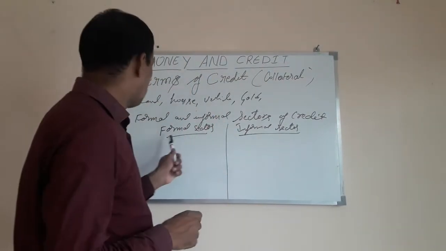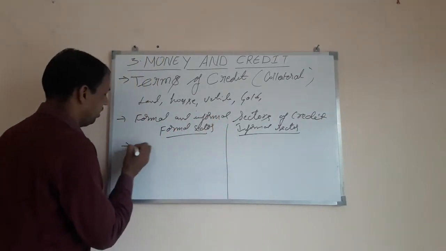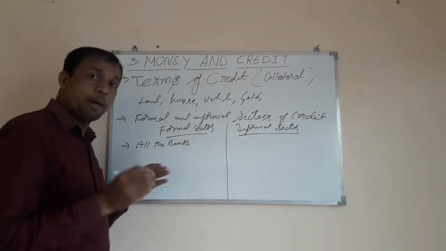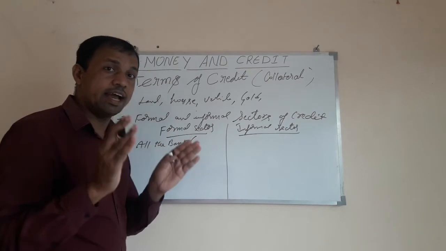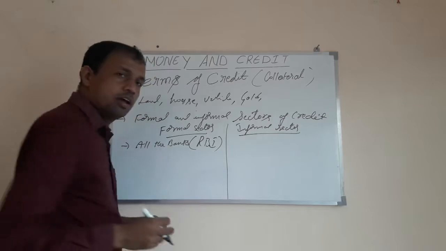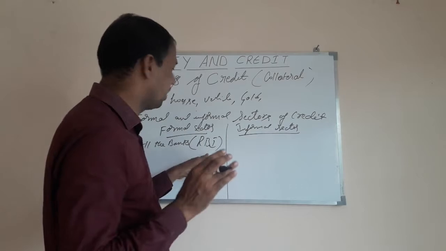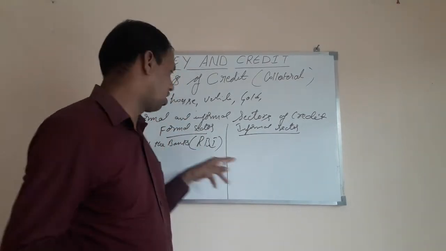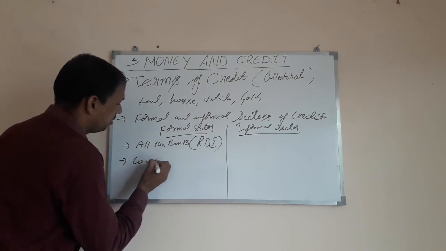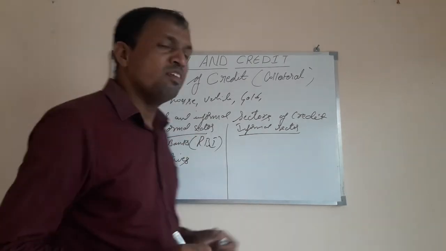Now, students, formal sector means all the banks and cooperative societies, all the banks which run under the guidelines of RBI. All the banks which have been established and authorized by RBI or follow the guidelines of RBI, all the banks and cooperatives, they all come under the formal sector.